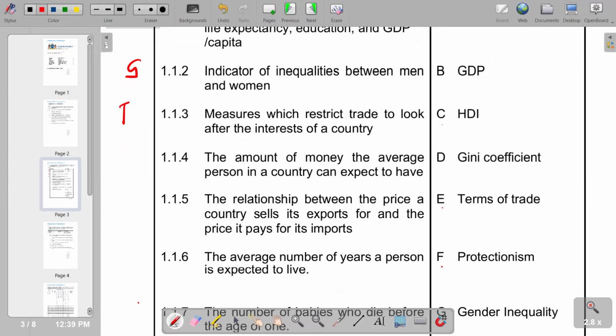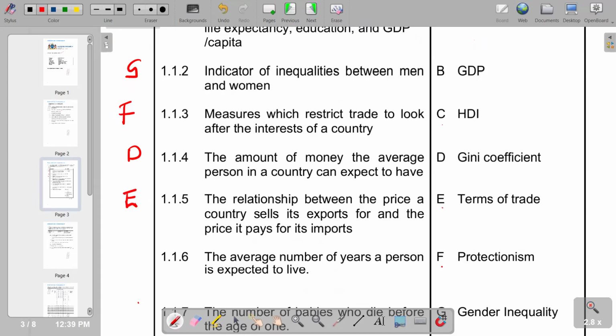The amount of money the average person in a country can expect to have is the Gini coefficient, which is D. And then the relationship between the price a country sells its exports for and the price it pays for its imports, we have terms of trade.